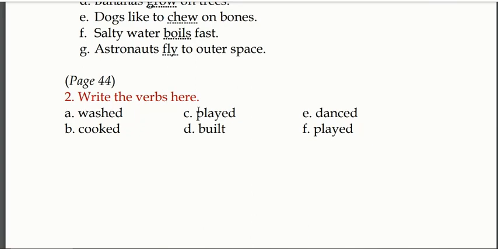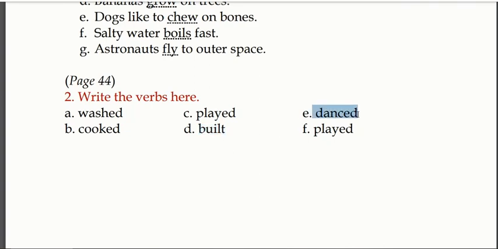For example, nowadays you must be knowing that the IPL is going on. Maybe yesterday or day before yesterday, Virat Kohli played cricket. That means खेला, past tense. Next one, built. Now you can use this word in your own sentence. This man built a house. It is already in the past tense. If it would be present tense, it would be build, build. But it is T, so it is a past tense.